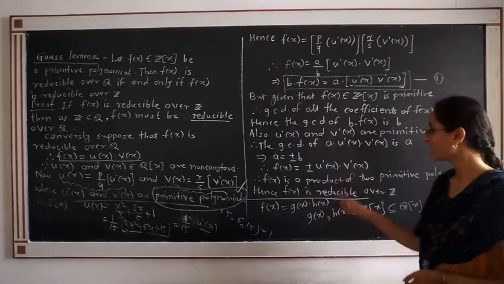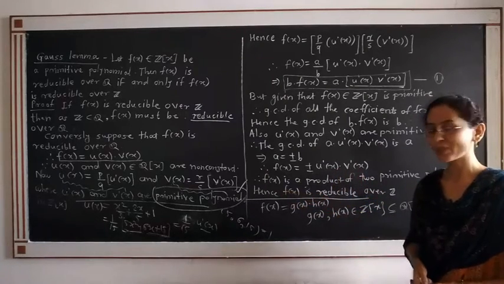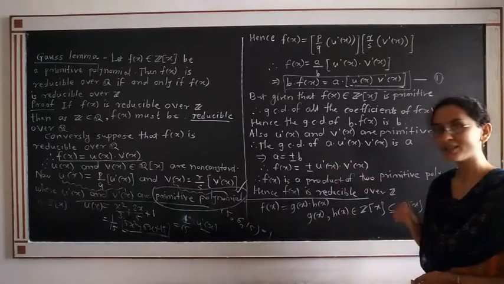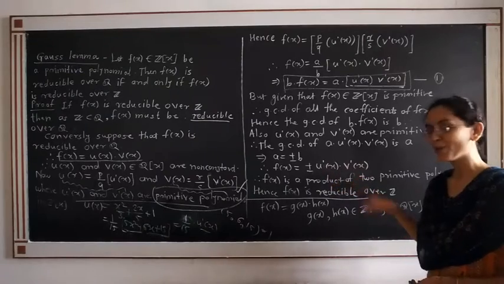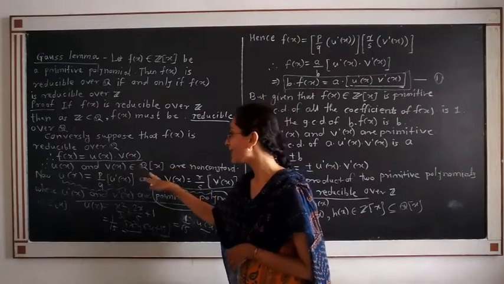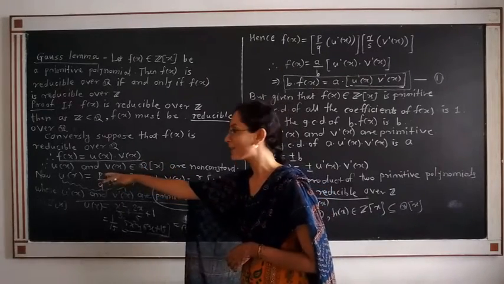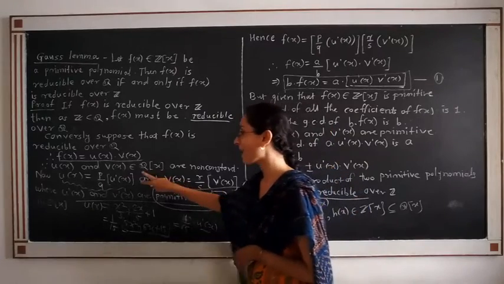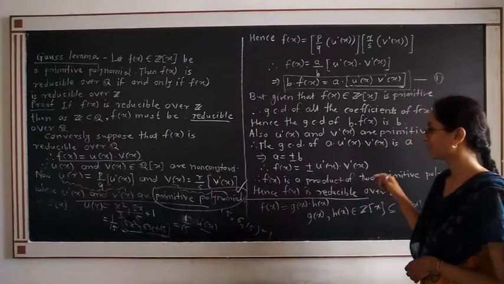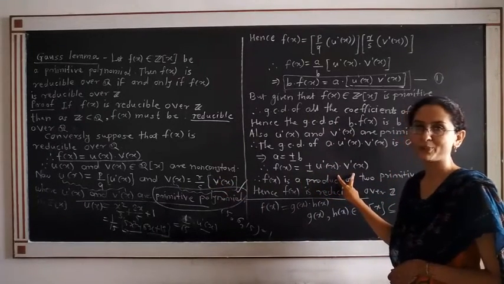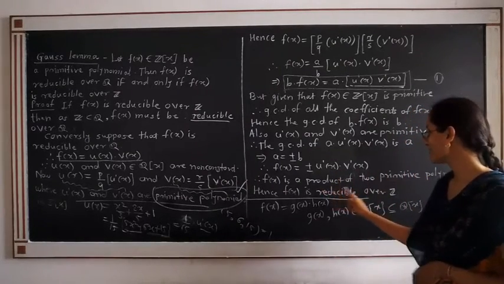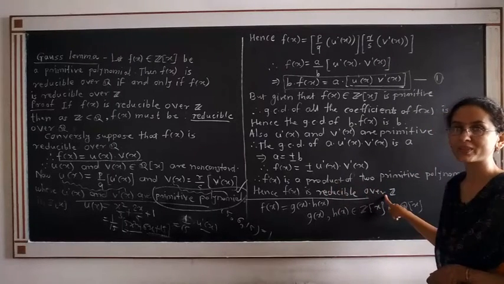Okay, where does this come from? u'(x) and v'(x) are primitive polynomials. Being primitive, they must be from the set of integers, meaning these are polynomials over the integers and both are non-constant polynomials, because we have seen that u(x) and v(x) are non-constant, and u'(x) and v'(x) are the parts of u(x) and v(x) obtained by taking a rational number common from each polynomial. Therefore, f(x) is a product of two non-constant polynomials where those polynomials belong to Z[x]. Therefore, f(x) is a reducible polynomial over Z.